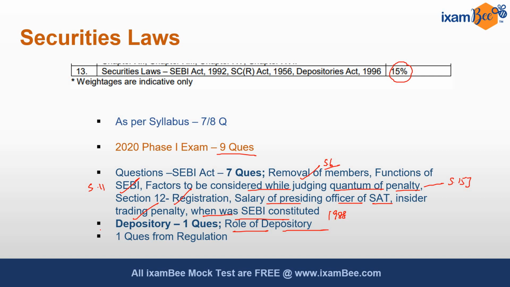Please try to understand one thing here, that the exam is to recruit the best qualified candidates, and not to eliminate. So if Sebi did not want to stick to the syllabus, why would they have given such an elaborate syllabus with such detailed weightage criteria? I understand that there could be surprises in the exams. The window of that surprise is not very large. It's about 5 to 10%.